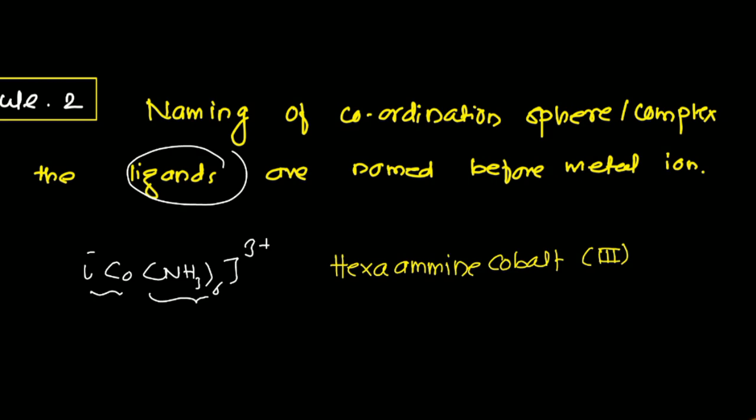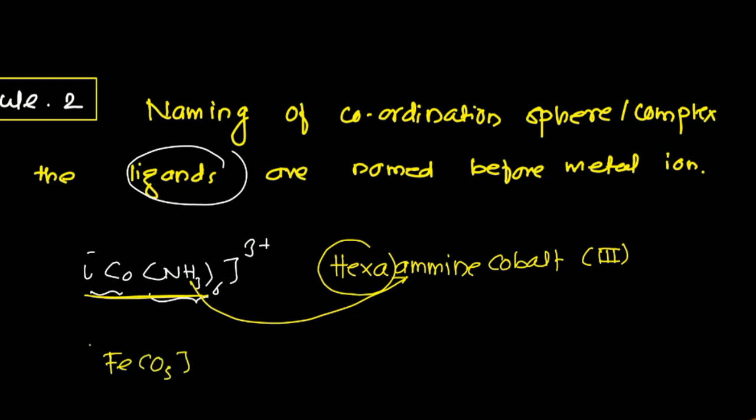So that means in a coordination complex, first we have to give the name of the ligand, and the number will be indicated in terms of di, tri, etc. I have another example: Fe(CO)5.